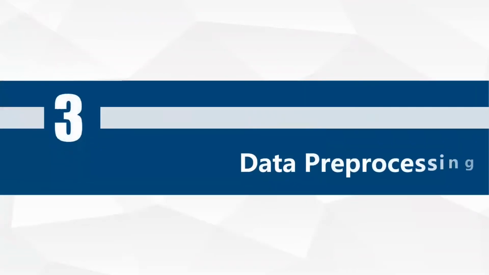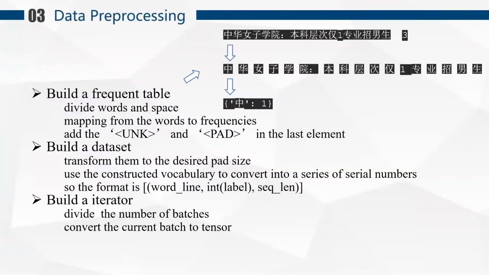For the data preprocessing, before we feed the data to the model, we need to do some data cleaning and convert words to word embeddings. Firstly, we build a frequency table. That means we divide words and spaces from the text, and then map from words to frequencies. And we take the first 100 words.